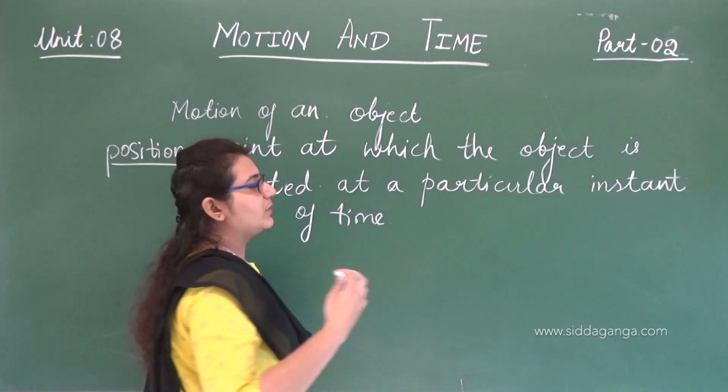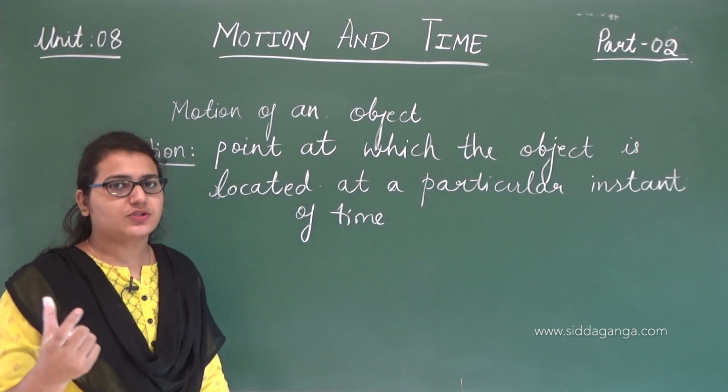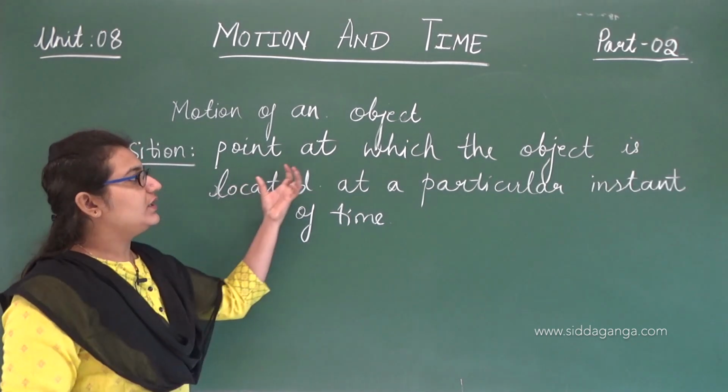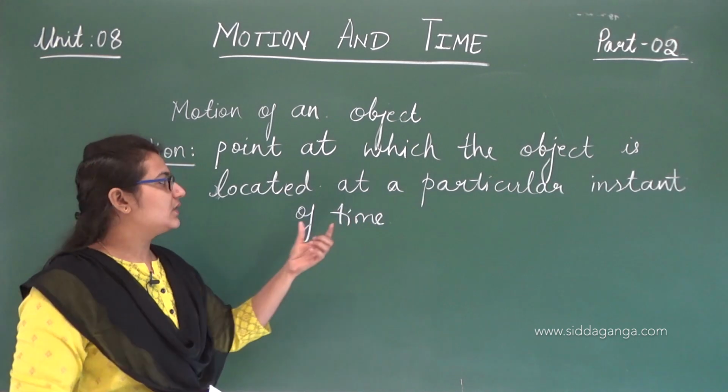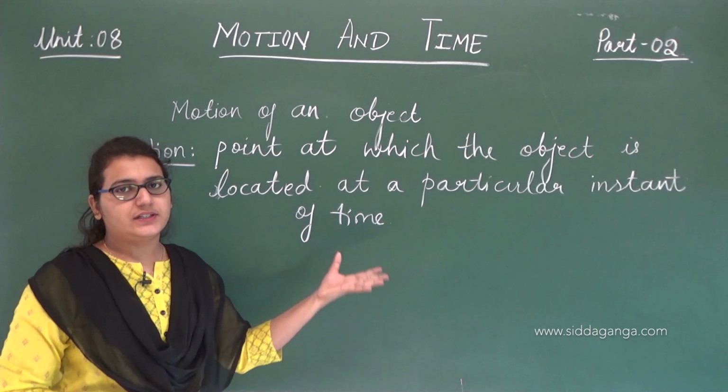I have been saying it is the change in position, so what exactly is position? That means the point at which the object is located at a particular instant of time.